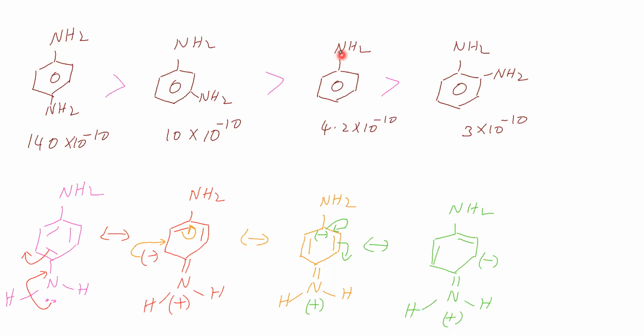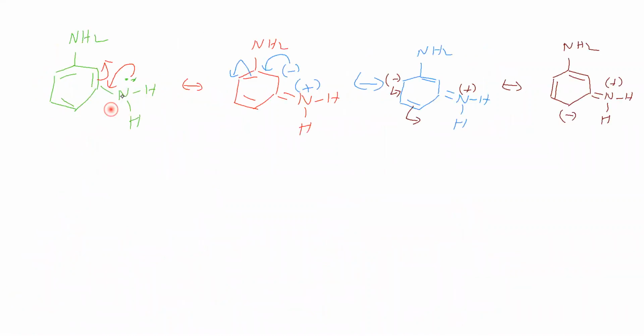Next we will go to aniline and meta amino aniline. In this meta amino aniline, this NH2 group is an electron donating group.